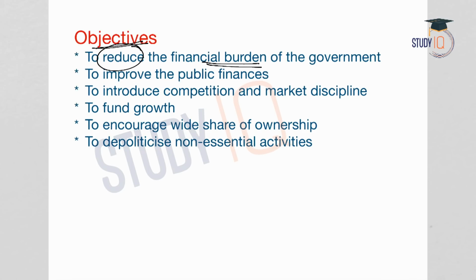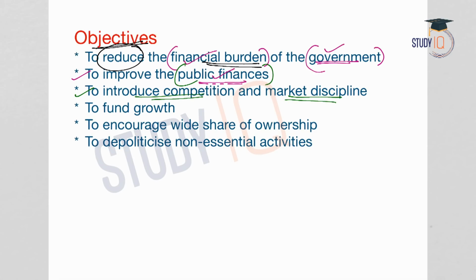So how will it impact the financial burden of the government? Government is a shareholder and when this shareholder sells the shares, the government will get money in return. So this will reduce the financial burden of the government. Second one is to improve the public finances. So now when the government is selling the shares, the government will get money in return and this money can be utilized for financing public expenditure or meeting the public expenditure. So it will improve the public finances of the economy. Third one, this will introduce a competition and market discipline.